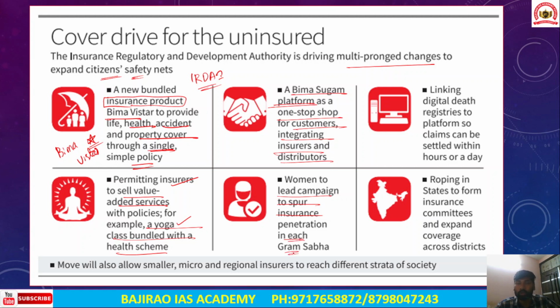The role of women would be leveraged at the local level, at the Gram Sabha level, to increase insurance penetration. And linking digital health registries or digital death registries to the platform, so claims can be settled within hours of the day. One problem in insurance claims is that they take too much time for settlement. And secondly, roping in states to form insurance committees and expand coverage across districts.